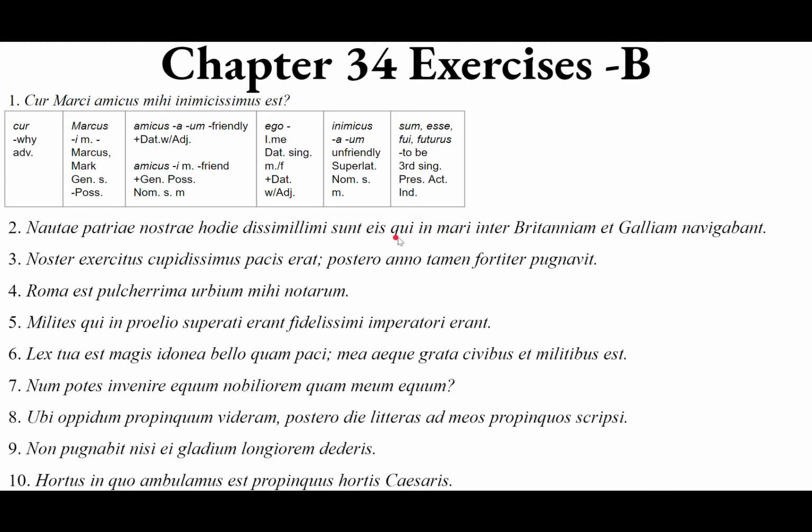Relative clause introduced by qui, quae, quod. It ends with navigabant. You can draw brackets around it to help you. Draw an arrow from qui to eis, because eis is the antecedent of qui. They have to agree in gender and number, not necessarily in case. Keep in mind that eis is dative plural, masculine, feminine, or neuter. It's probably going to be either masculine or feminine, most likely masculine. Qui, well, that answers that. That's masculine, and that's plural. Good job, qui, and nominative. So it's the subject of its clause.